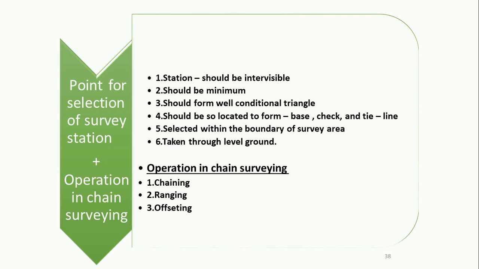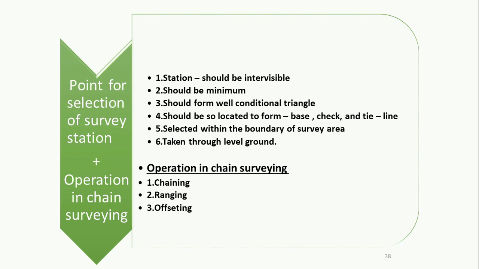So, the points for selection of survey stations are: number 1, stations should be intervisible. While we perform chain surveying, our stations should be intervisible to each other, right? Number 2, stations should be minimum. The area should form a well-conditioned triangle network, and stations should be so located as to form base, check and tie lines. The stations should be selected within the boundary of the survey area and should be established on level ground, right? So these are some points you have to keep in mind while selecting the survey stations.